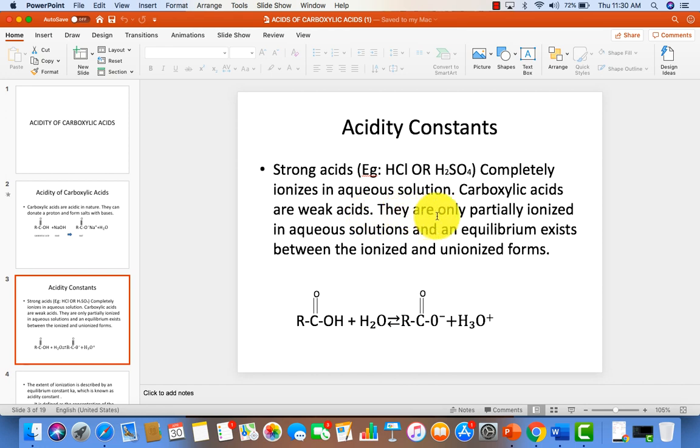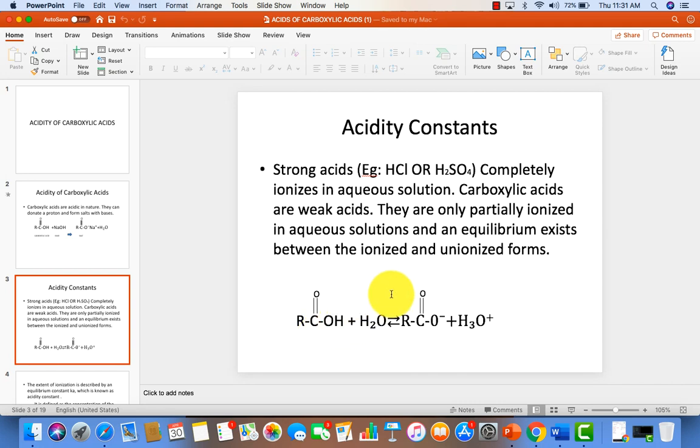See, they are only partially ionized in the aqueous solutions and an equilibrium exists between the ionized and also the unionized form. Now what is meant by ionized and unionized form? See, ionized form is nothing but the molecules or the products which contain the charges. See here, minus and also the plus charge is present. So these products are considered as ionized form. What is meant by unionized form? It is in the form of molecule only, the corresponding substrate will be present. See here, carboxylic acid. Is there any charge here? No. So it is considered as the unionized form.